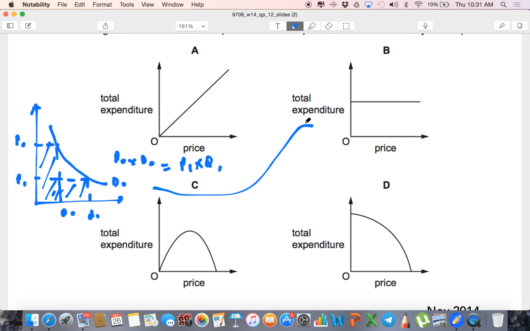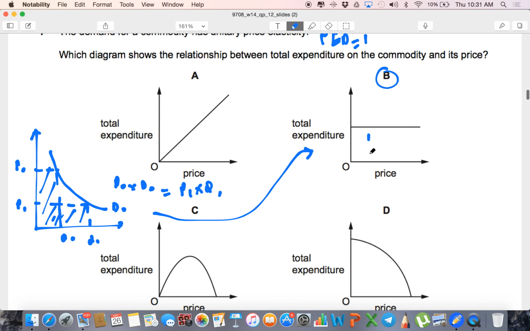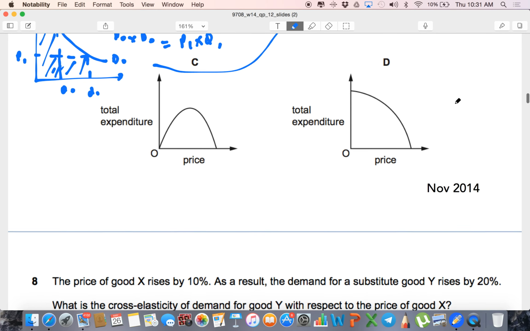So the right answer would be B, where no matter what the price, your expenditure is unchanged because your PED is equal to 1, which says that the consumer's expenditure in response to a change in price will remain unchanged. Make sense? So B is the right answer.